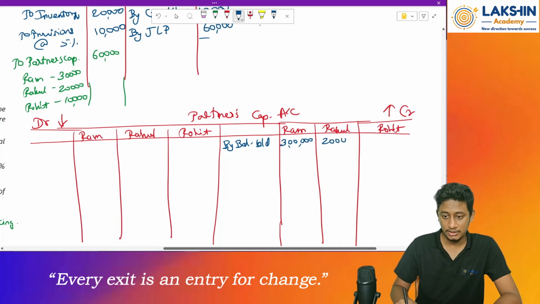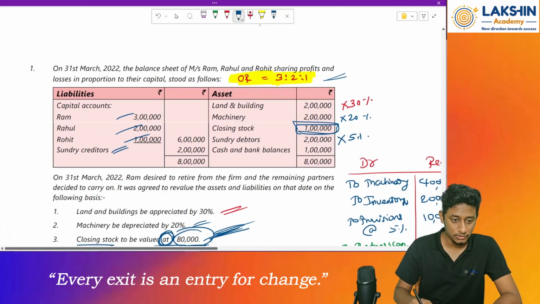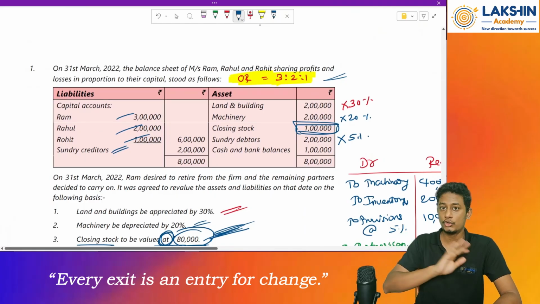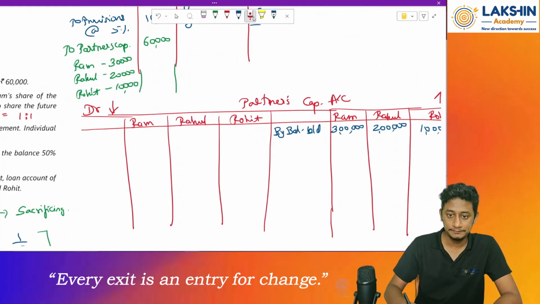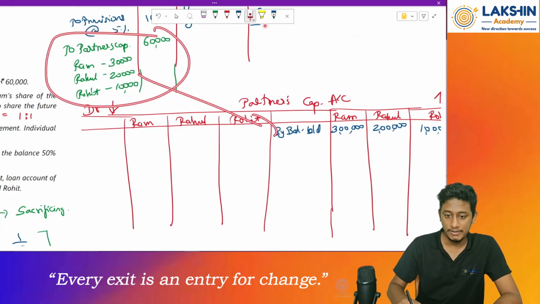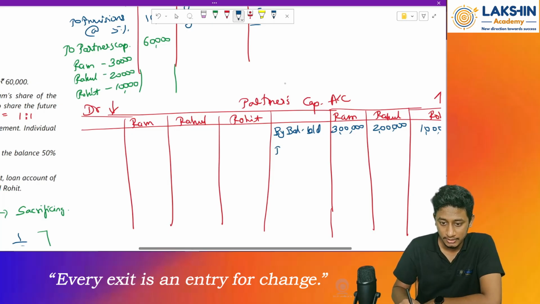3 lakh, 2 lakh, and 1 lakh rupees. Any reserves? First of all, check for reserves or profit and loss. As per the balance sheet, no reserves are given to us, so skip it. Next, profits will be transferred to the credit side, right? Because it will increase the balance of the capital by revaluation account.